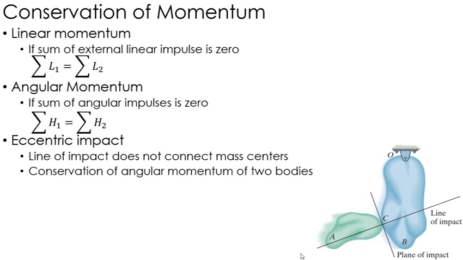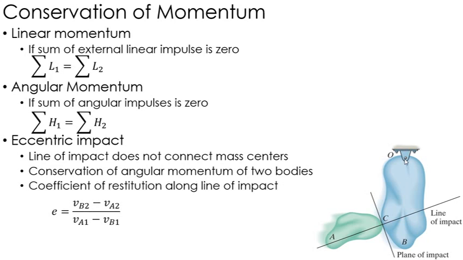Conservation for the system is still conserved. This time we're looking at angular momentum, and that's about, say, this pinned point here, that fixed rotation, or the center of mass. Those are the two places, again, that we can sum moments about. So angular momentum for the two bodies is conserved because the only impulses in this system are the impulse between the two bodies and the impulse at point O. Well, if I take the bodies together, that makes the impulse between them internal. And if I take the angular momentum about point O, that external impulse goes to zero for an angular impulse. So again, same idea. It's just applying the conservation of angular momentum for the two bodies here.